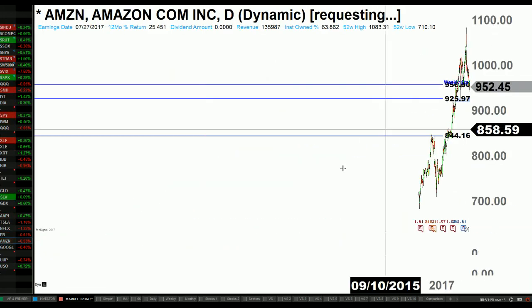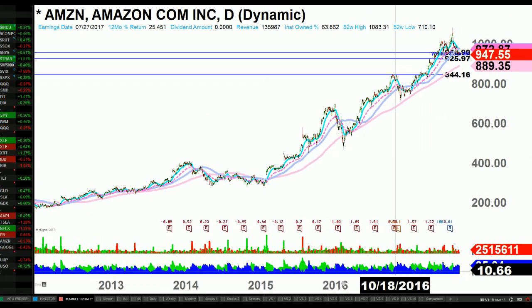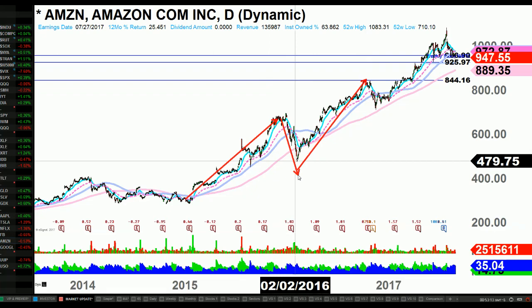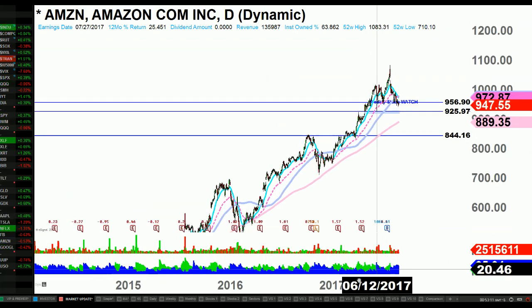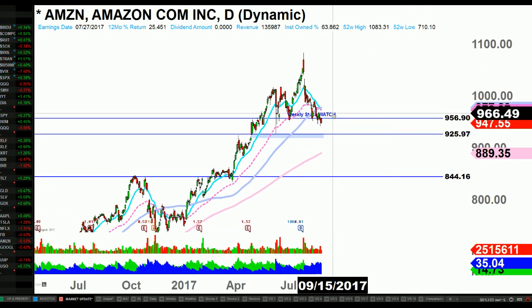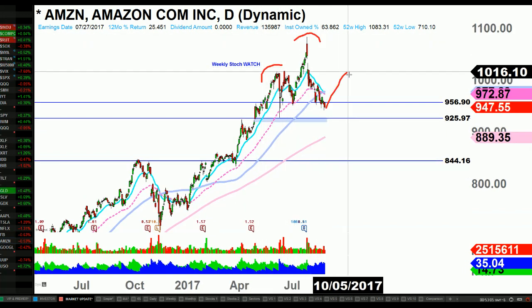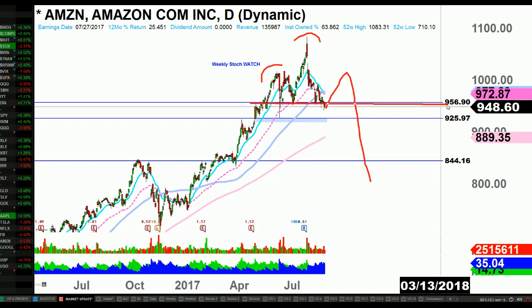If it does that somewhere in that vicinity, I may be thinking about going long with some long-term calls, right? Amazon's pulling back because you can see a lot of these stocks sooner or later are going to see a correction. After this kind of move, you're going to see these things coming back down. Facebook, sooner or later, you're going to see a correction. Amazon, wow, I didn't see this for a while. If this thing pops, I don't know if I want to buy that at this point.